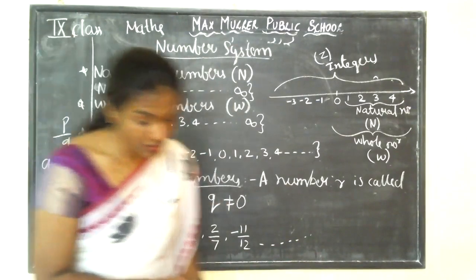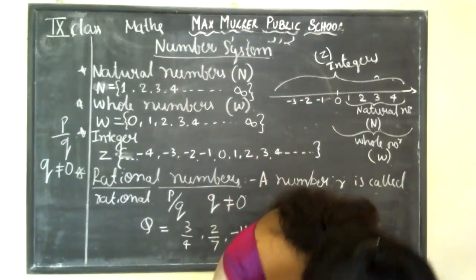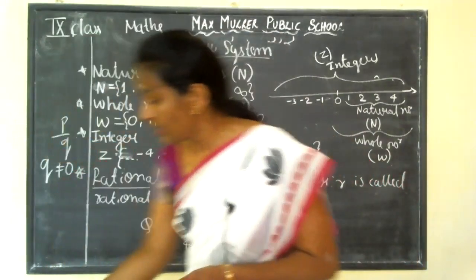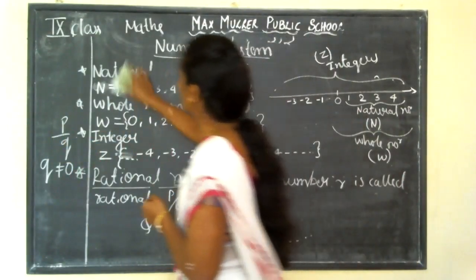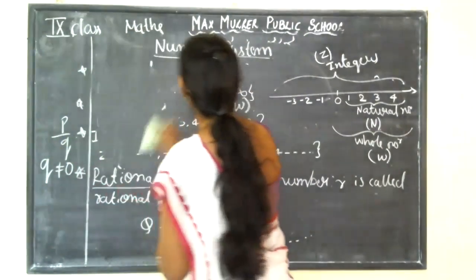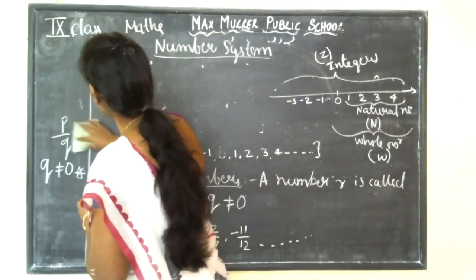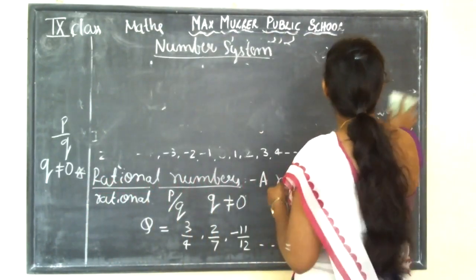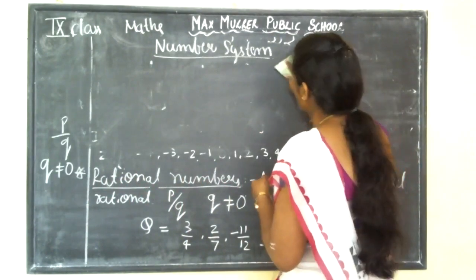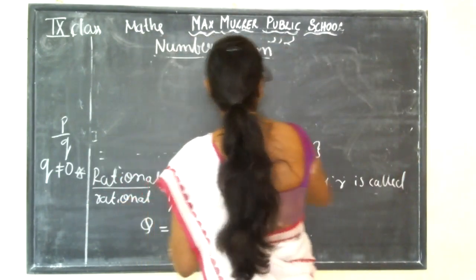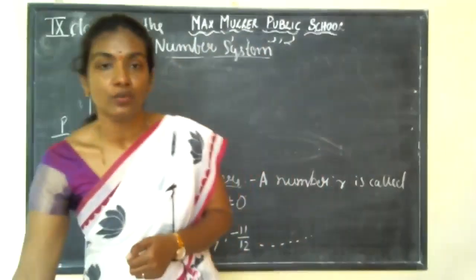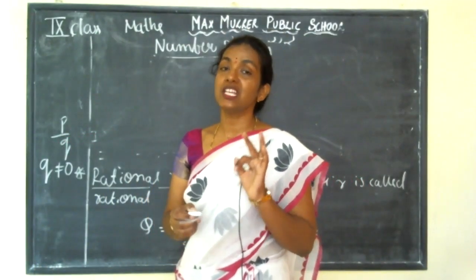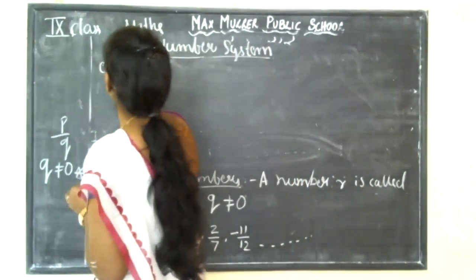Got it? Next, after this we get equivalent rational numbers. What are equivalent rational numbers? In the previous class we learned that rational numbers mean writing numbers in the form of P by Q, making sure that Q is not equal to 0. Understood? Next point is equivalent rational numbers.